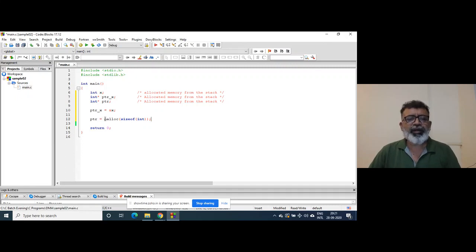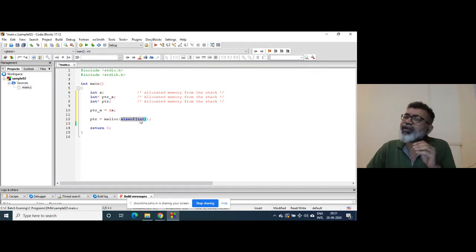Now, this malloc function, this is the name of the function, takes the number of bytes. I can write any number of bytes, right? But I'm taking memory for a single integer. That's why I wrote size of int. Because size of returns the number of bytes reserved for whatever argument you have sent to it.